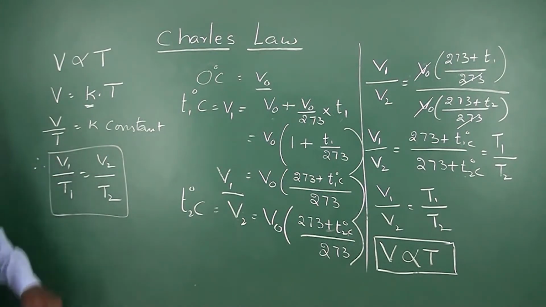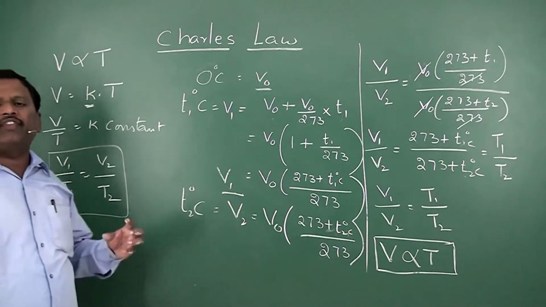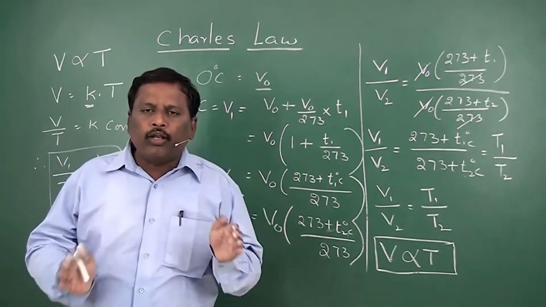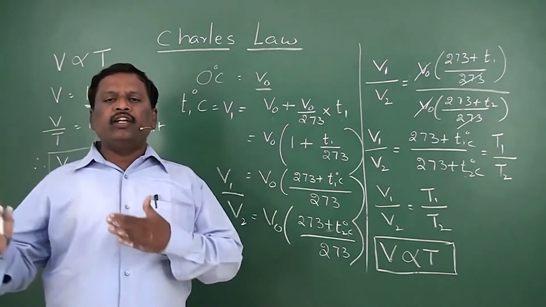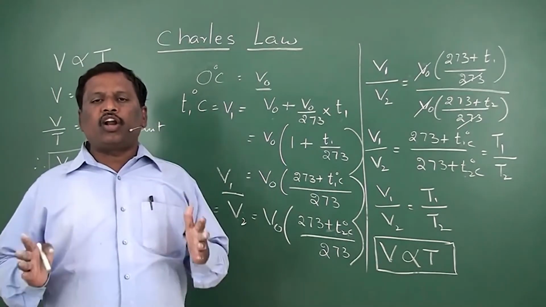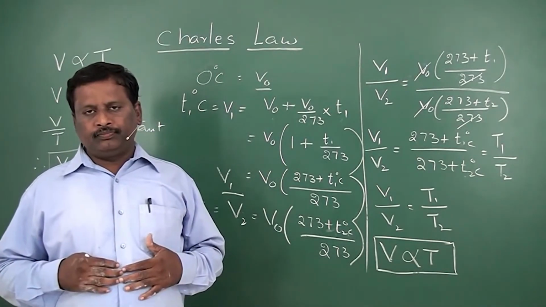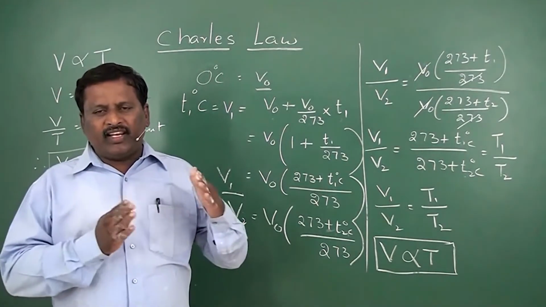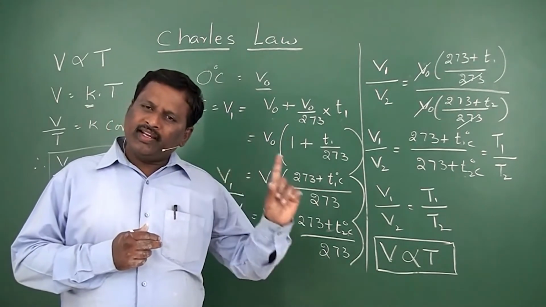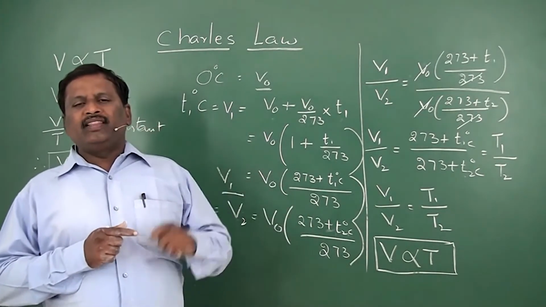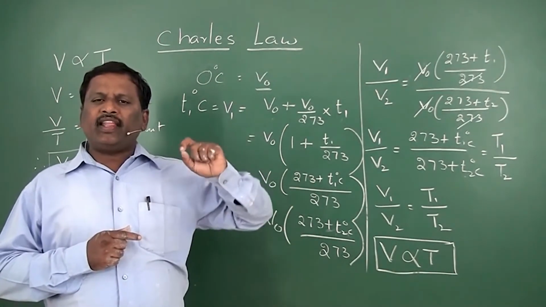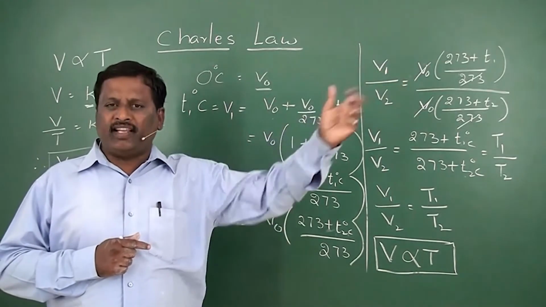So, Charles studied the behavior of gases, particularly the relationship between volume and temperature at constant pressure. In his observations, Charles found that for every 1 degree centigrade increase of temperature, the volume of the gas will also increase. This increase is 1 by 273rd of its volume at 0 degree centigrade.